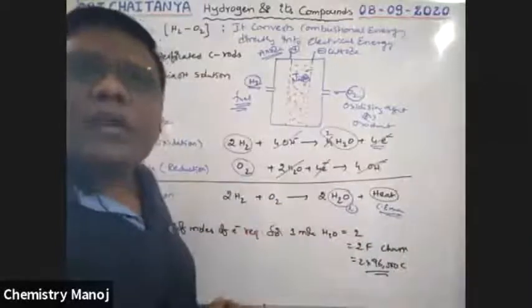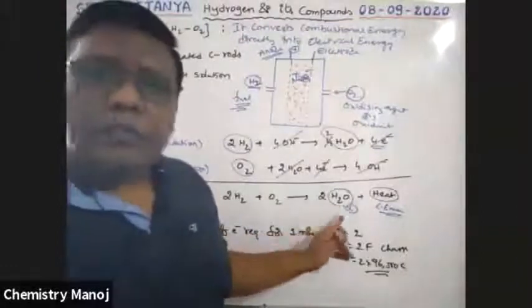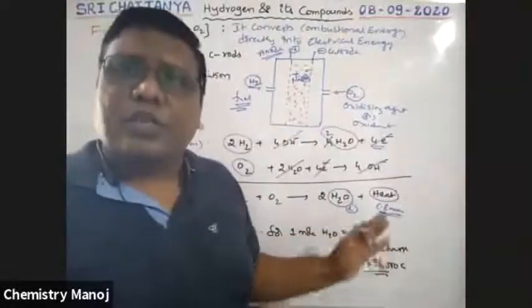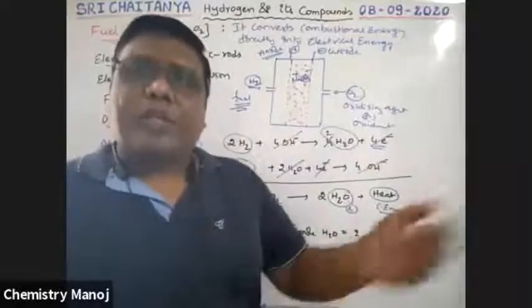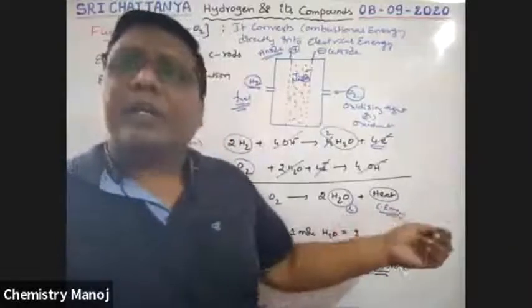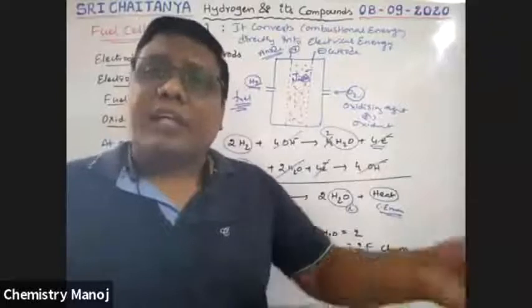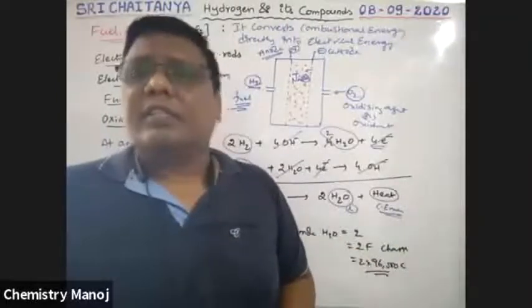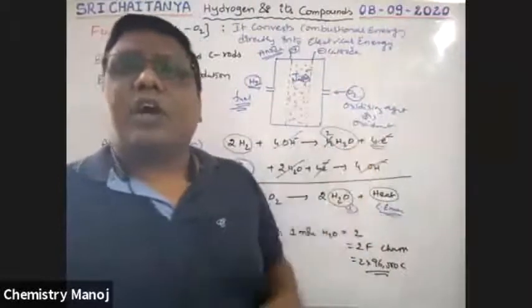That is used for this water molecule. The formed water is used for drinking by the astronauts, because the spaceship has astronauts in it. And the generated current, the generated electricity, is used to run the machine, that is the spaceship. Okay. So this is the hydrogen oxygen fuel cell.